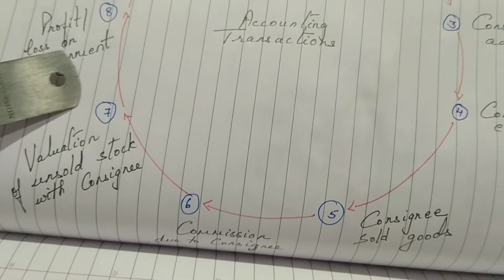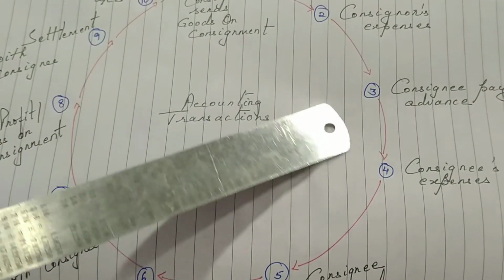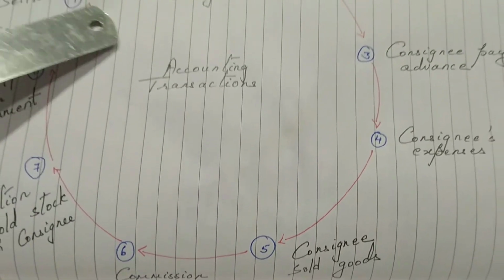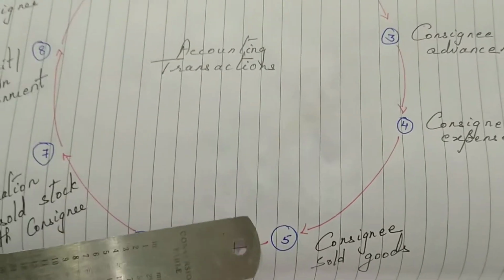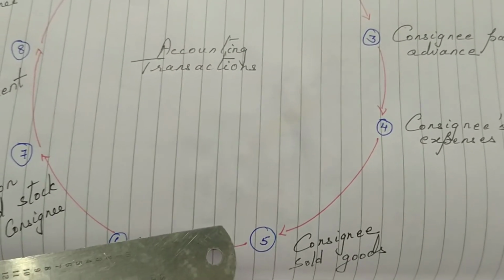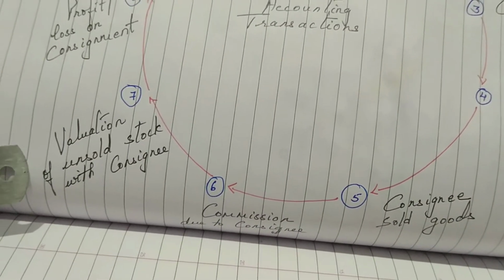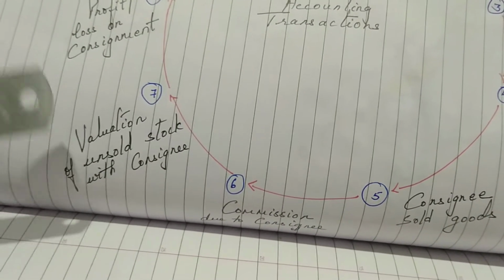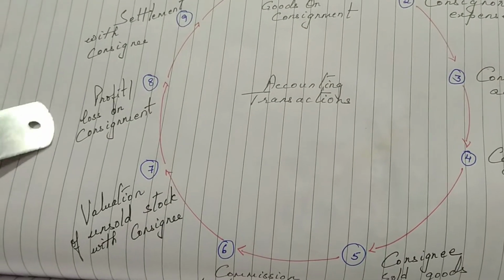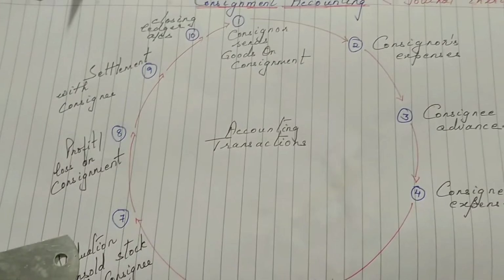Then the next journal entry will be the valuation of unsold stock with the consignee. Now we have sent the goods to the consignee for sales, but there is no guarantee that all the items we have sent are sold. If they are all sold, it's well and good, but in case there are any items which are left out, which are not sold, that will be regarded as closing stock. For that we'll pass the journal entry in the books of the consignee, and then the consignor, and the next journal entry will be about profit and loss of consignment.